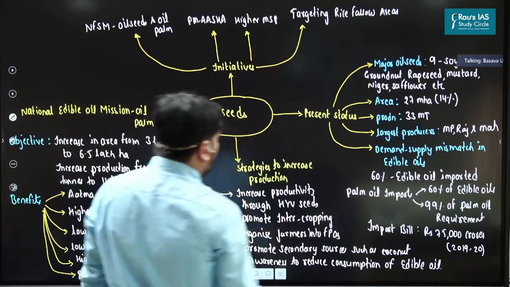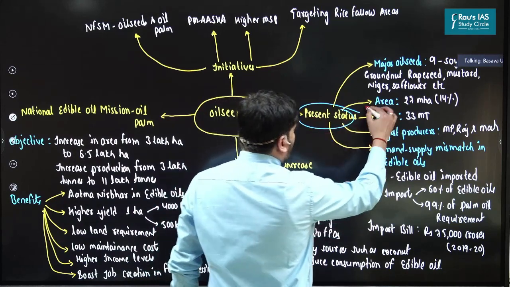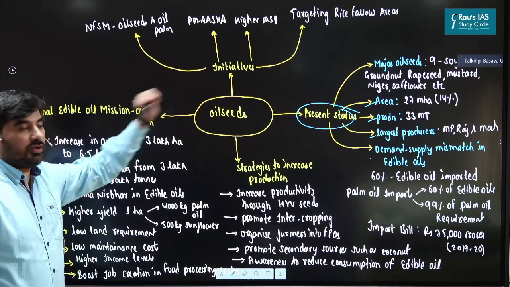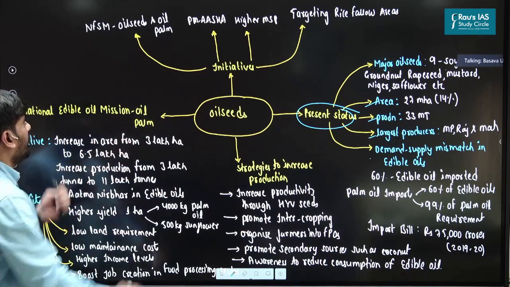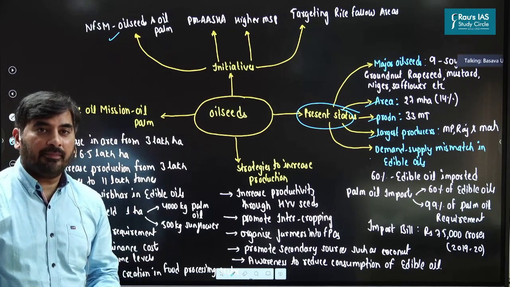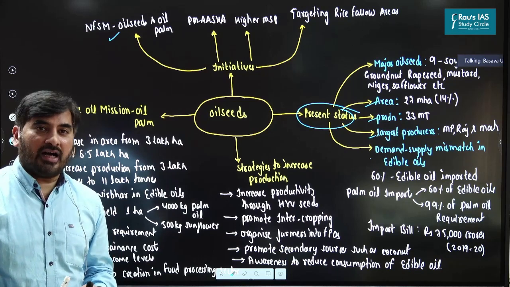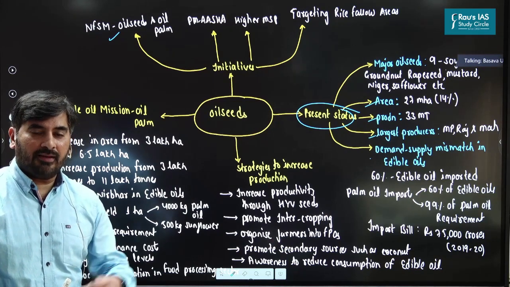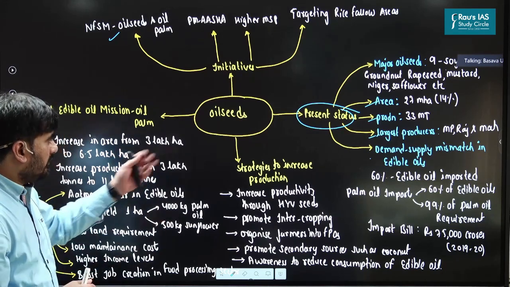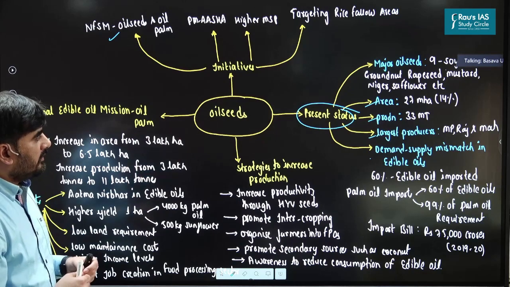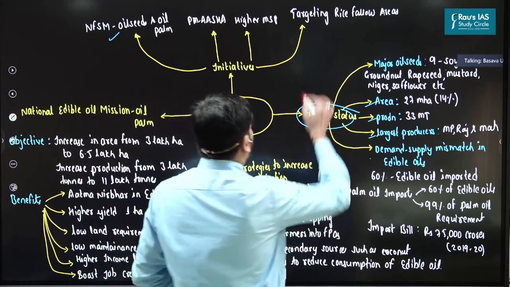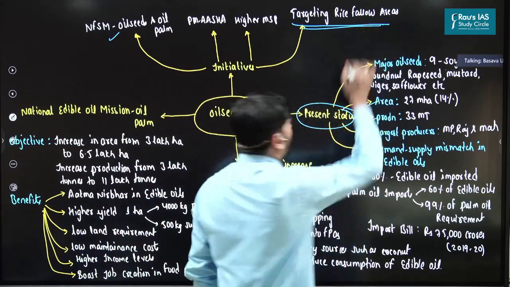These points I've already discussed, present status. Other points I hope you can read and understand on your own. So let's come to the initiatives part. What all initiatives have we taken to promote oil seeds? First, we have launched the National Food Security Mission, oil seeds and oil palm. Second is PM Asha, Pradhan Mantri Annadata Sanrakshan Abhiyan. I hope you know about this. Next, we have been declaring higher MSP on oil seeds such as groundnut, rapeseed, mustard, Niger, sunflower, etc. And this is the most important part, that we are targeting rice fallow areas.